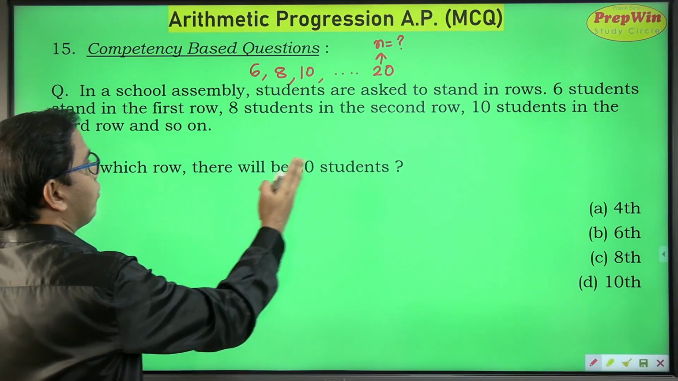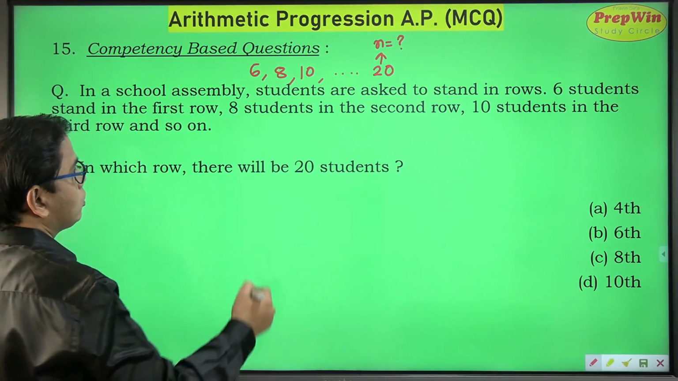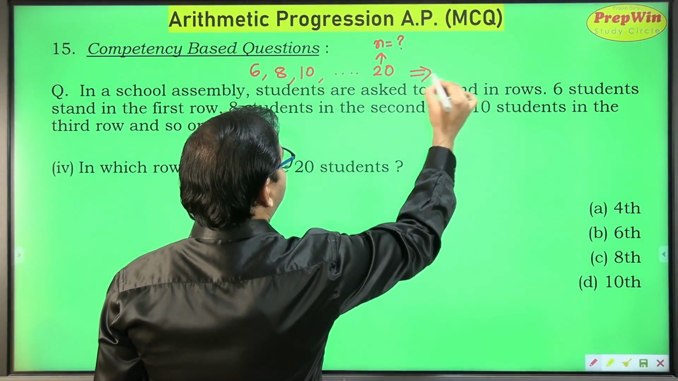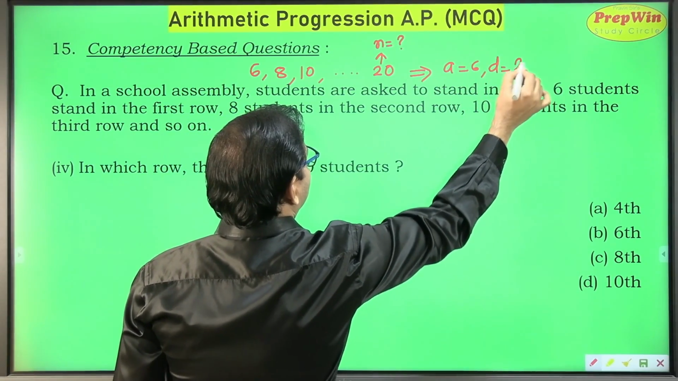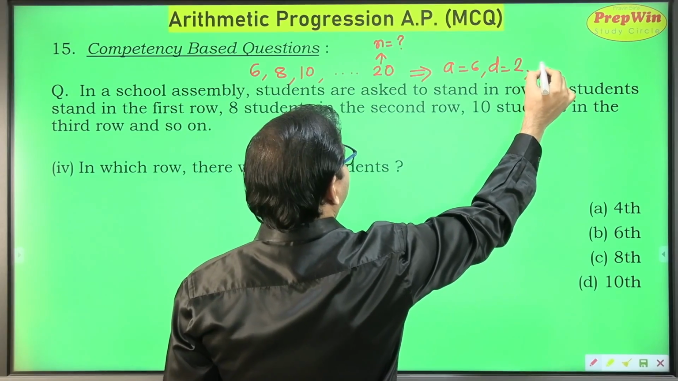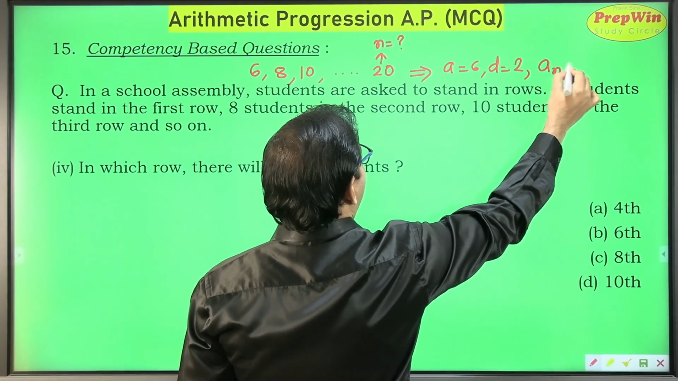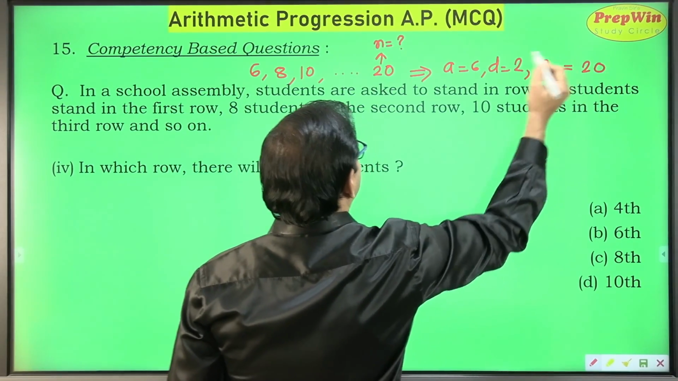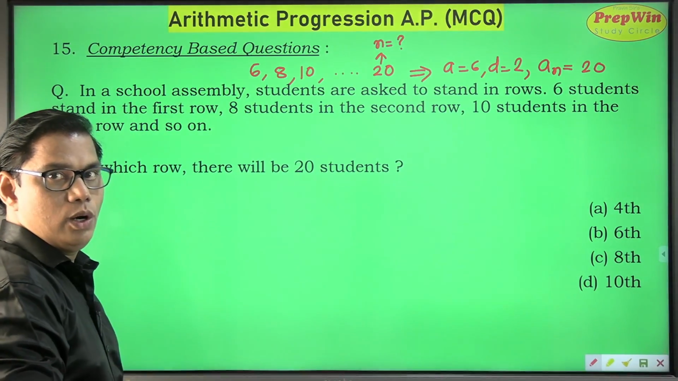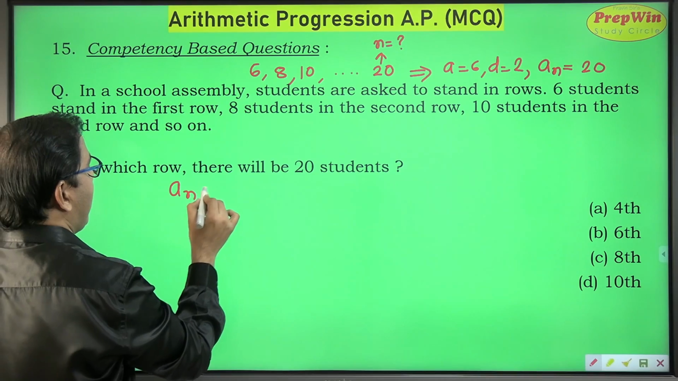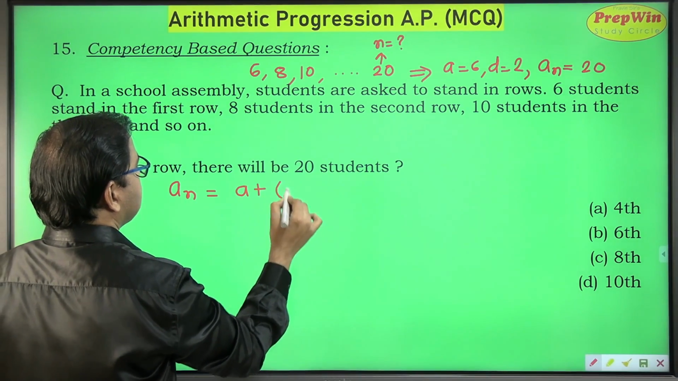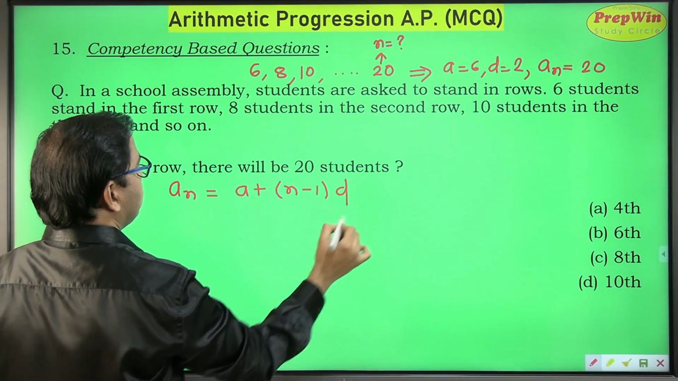In which row there will be 20 students. So all the other data remain the same: A is equal to 6, D is equal to 2. Here the additional information which you have is AN is equal to 20, or last term is equal to 20. For this question, I'll use the formula of AN, which is A plus N minus 1 into D.